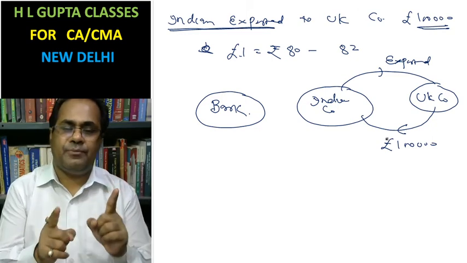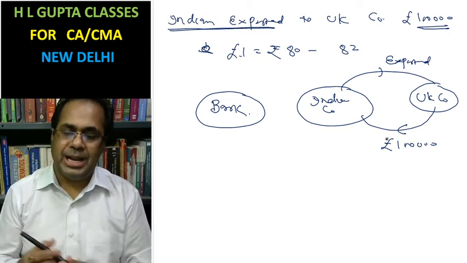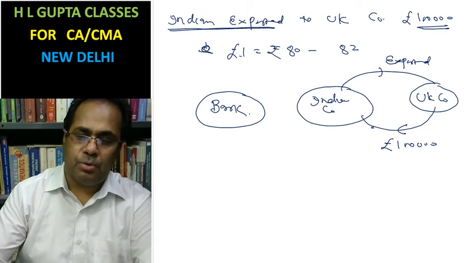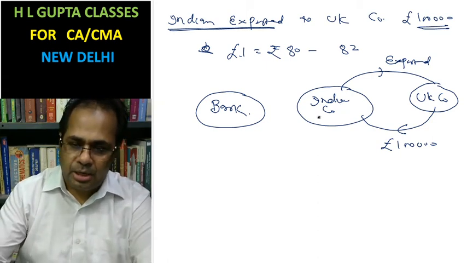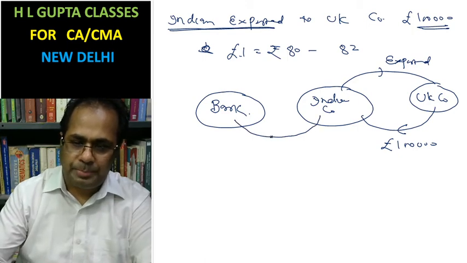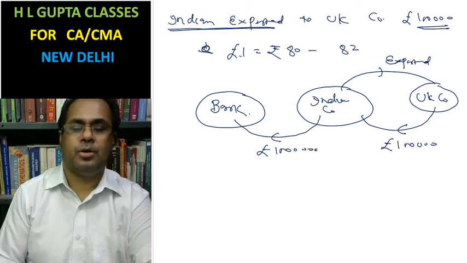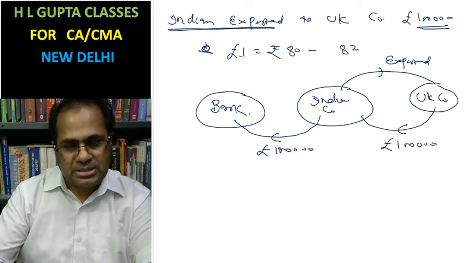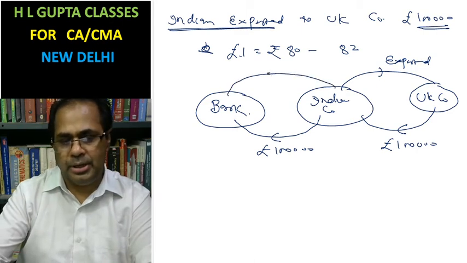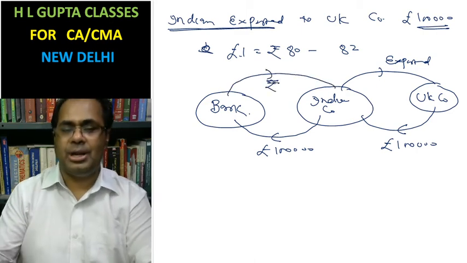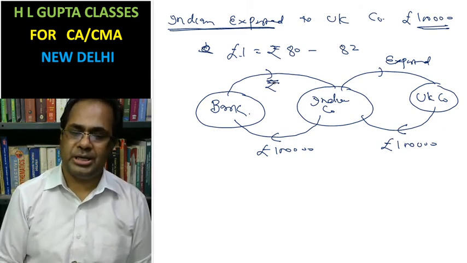As per FEMA, Foreign Exchange Management Act, an Indian company is not allowed to keep pound at its office. So the Indian company will go to the bank with the pound 1 lakh, and in place of pound, the bank will pay the Indian company in rupees. Generally this happens.